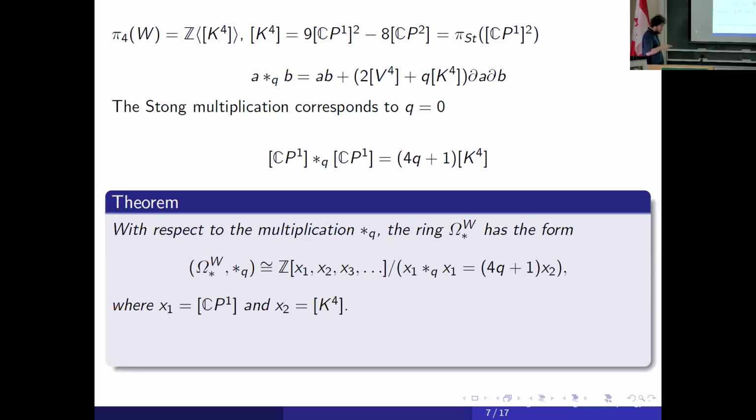We have operation D. All higher D2, D3, and higher Dk vanish on W, but D1 does not vanish, and it's kind of a differential, but it does not satisfy the Leibniz rule. It satisfies the following kind of twisted Leibniz rule, and it's a little bit mysterious thing for me. I don't know what it means.